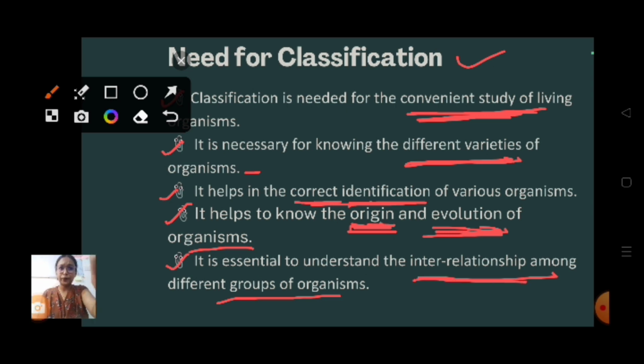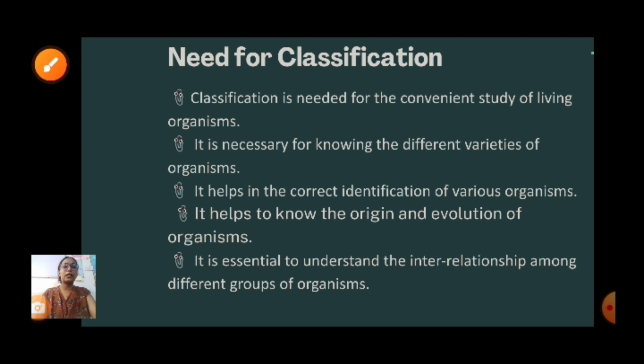Clear? You can take a screenshot of it. These are very important points on why we need to classify different organisms into different categories. Likewise, many scientists and philosophers have classified organisms into different categories, like first into 2 kingdoms, 3 kingdoms, 4 kingdoms, like that. So in the next slide we'll discuss that. Can we move on to the next slide?